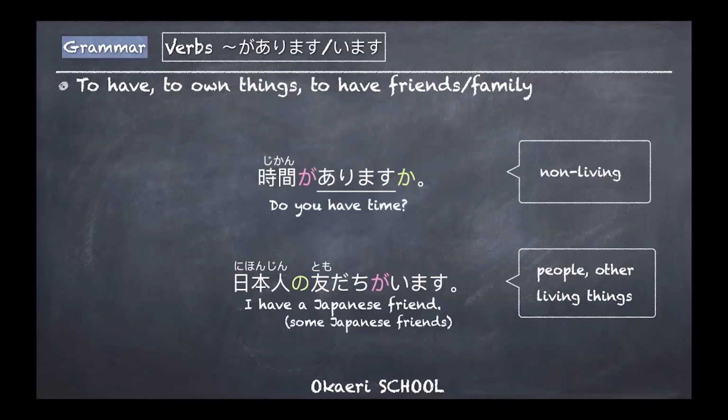Do you have time, for a non-living thing? あります。I have a Japanese friend. For people, for other living things. In this Japanese grammar, you can't really tell if it's a single Japanese friend or some plural Japanese friends. But anyway, 日本人の友達がいます。So, います for people. Good.